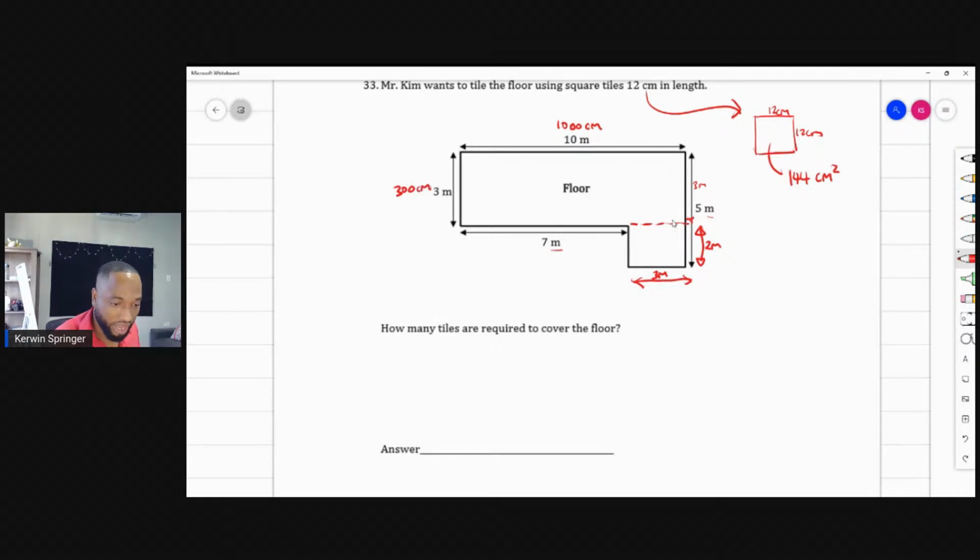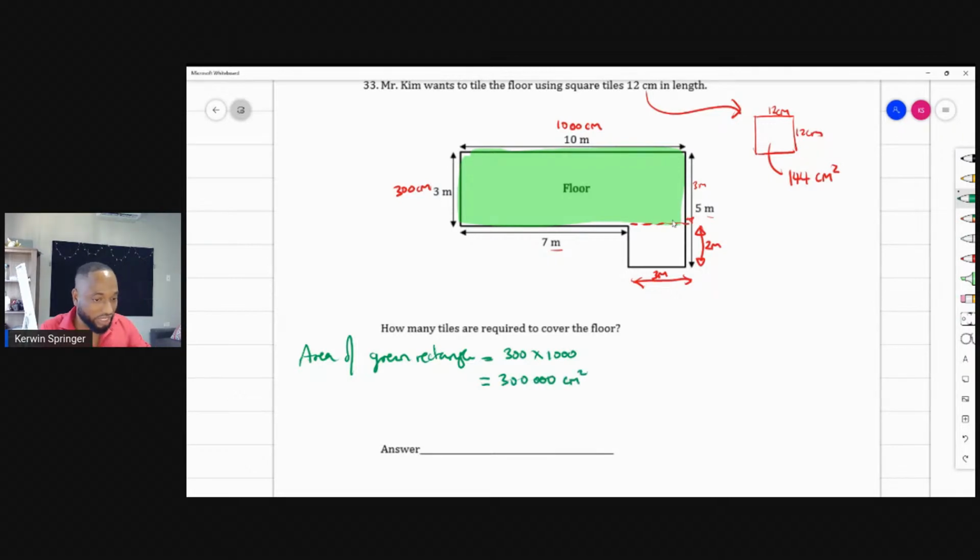Good. So I could find the area of this rectangle. What's the area of that first rectangle, class? Let's call it the green rectangle. What's the area of the green rectangle? How many of you are doing it this way? It's going to be 300 times 1,000, which is 300,000 centimeters squared. And now we have our answers in centimeters squared.